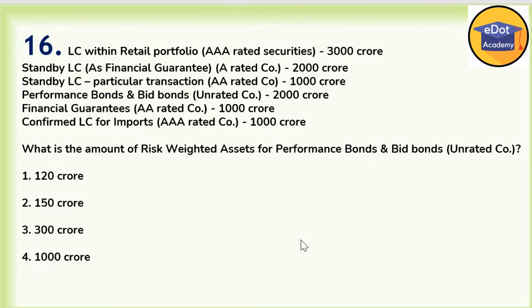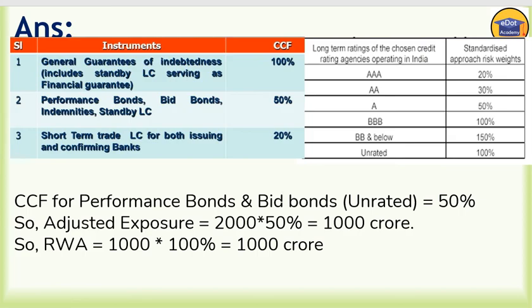Now next, question 16. Data is same here. What is the amount of risk weighted asset for performance bonds and bids bond, unrated company? The amount here is 2000 crore. So we have to calculate first CCF, then risk weighted. CCF for performance bonds and bids bond unrated is 50%.